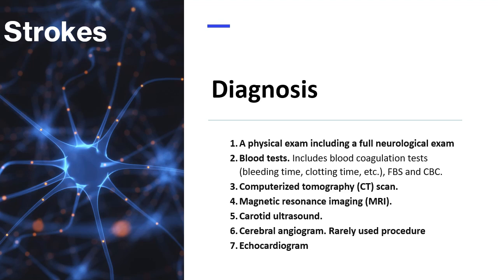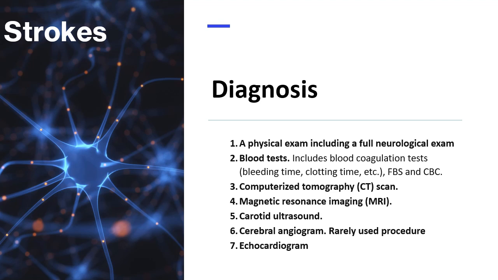4. Magnetic resonance imaging or MRI, which can detect brain tissue damage by an ischemic stroke and brain hemorrhage. A dye may also be injected to visualize cerebral blood vessels and blood flow better. It's called magnetic resonance angiography or magnetic resonance venography.